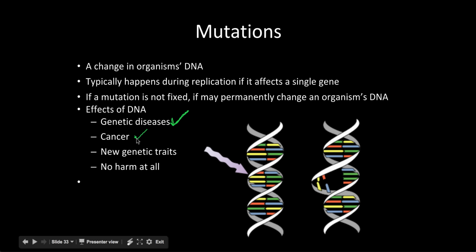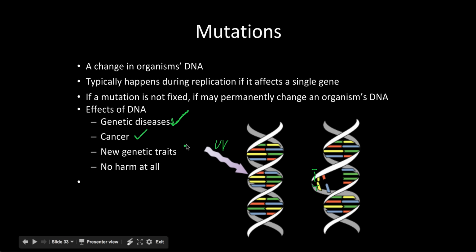It could result in cancer. So in the image over here, we see ultraviolet light, or UV light. It can affect the bonds in the DNA molecule and actually can make what we'd call a thymine dimer. Basically, this yellow one is a thymine, so you have a thymine and a thymine on the same side stick together. So this UV light can cause changes in the DNA structure that way.